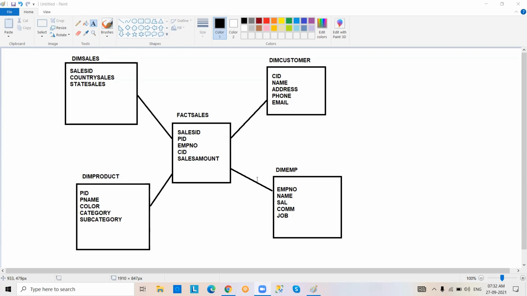So these are the things we're going to do. But I want to give you some information. Generally, dimension tables contain dimension key columns. Generally, more columns will be there in the dimension tables. I have given only some columns, but generally dimension tables contain more columns. Most dimension table columns are text columns. Text means what? Character data columns.